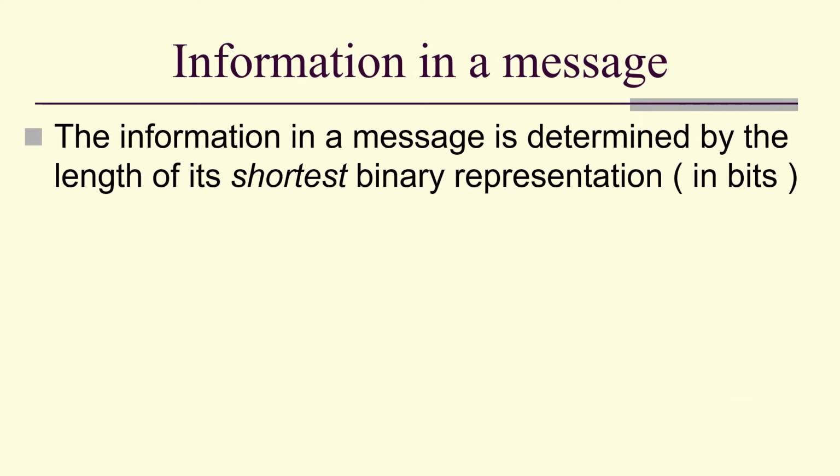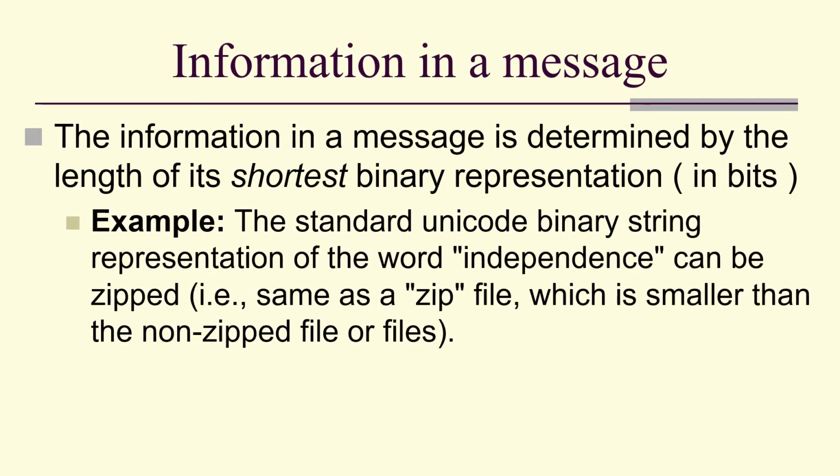So the information in a message is determined by the length of its shortest binary representation in bits. For example, the standard Unicode binary string representation of the word independence can be zipped, in the same sense of a zip file, to be smaller than non-zipped.